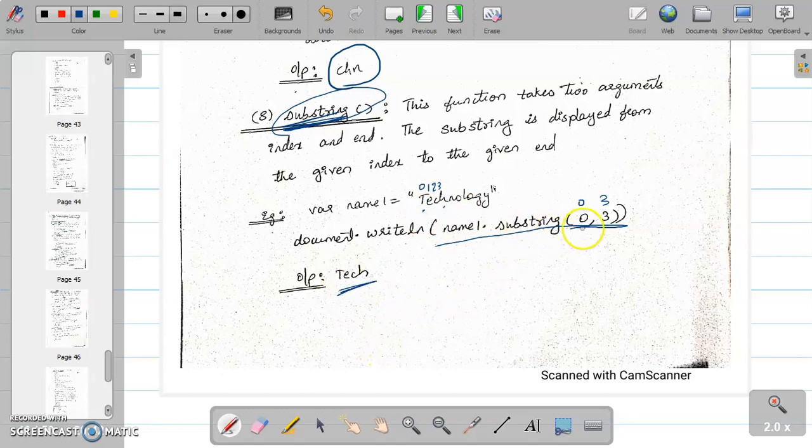Previously, SUBSTR started at the 0th index and continued for 3 characters. If you use SUBSTR of 0, 3, the output is TEC, only 3 characters. But here, with substring, we are starting from the 0th index and stopping at the 3rd index. That is the difference between SUBSTR and substring.